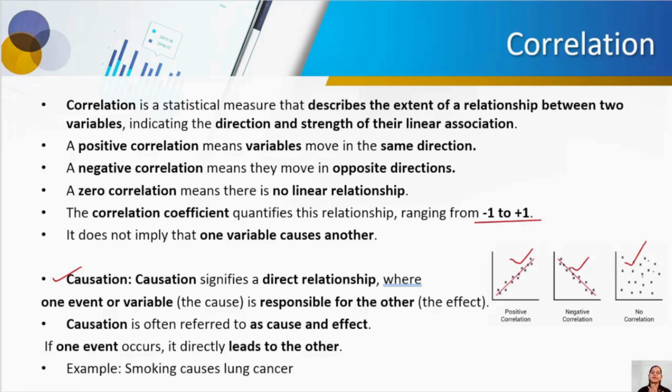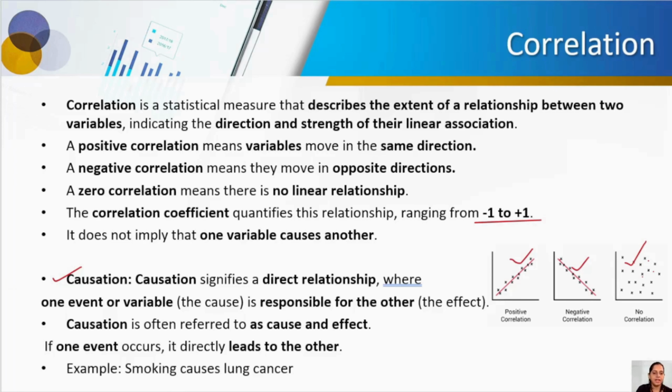So causation, in a simpler format, is cause and effect. If one variable causes some effect on the other variable, that is cause and effect. For example, smoking causes lung cancer. Smoking is the cause, and what it leads to, the effect, is cancer. That is how both are dependent on each other.